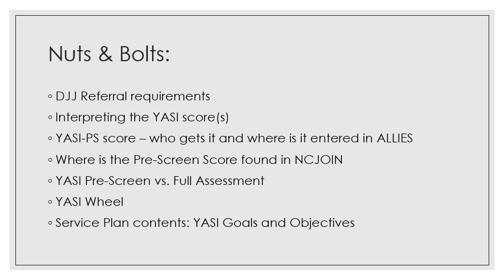To get started, we're going to cover the referral requirements per DJJ policy. We're going to talk about interpreting the YASI score and implications for programming, the YASI pre-screen score, who gets that, and where it will be entered in NC Allies, where the pre-screen score is found in NC Join, the YASI pre-screen versus full assessment and the differences in the two, the YASI wheel, and how you may use that as a program to help you plan for the participants that you'll be serving, and then service plan contents, which would include YASI goals and objectives.